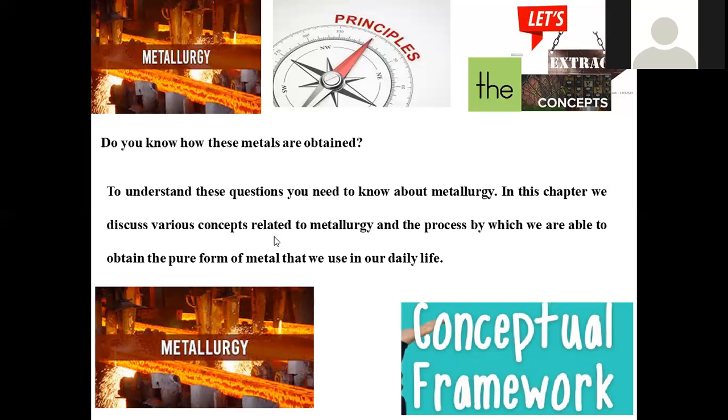Various sequential steps and treatments are required, and finally refinement is required in order to fabricate, to blend with other materials, to make your object of usage. That is the sequential and conceptual framework to understand this entire branch of metallurgy.